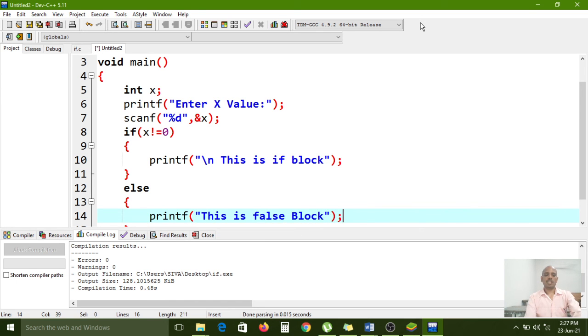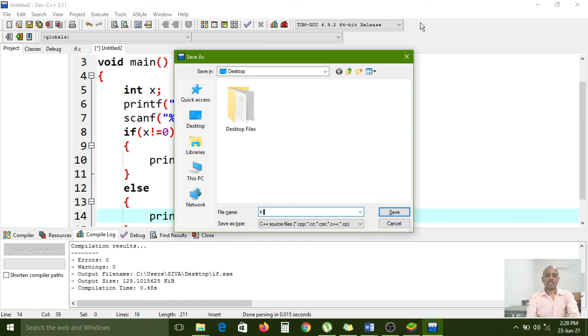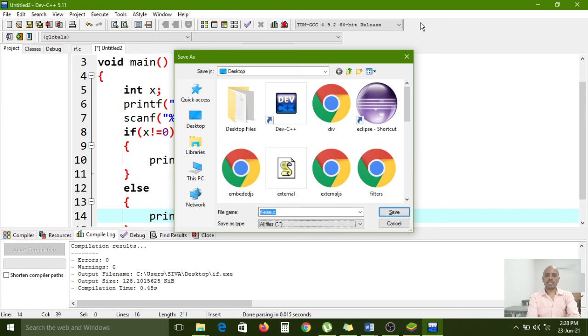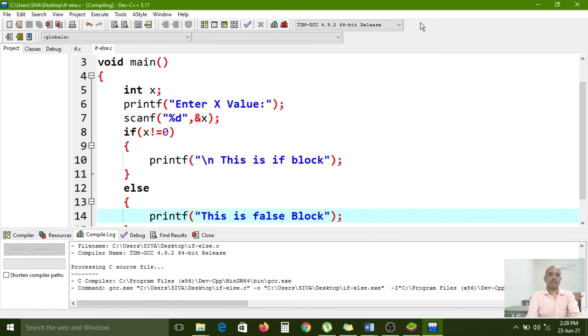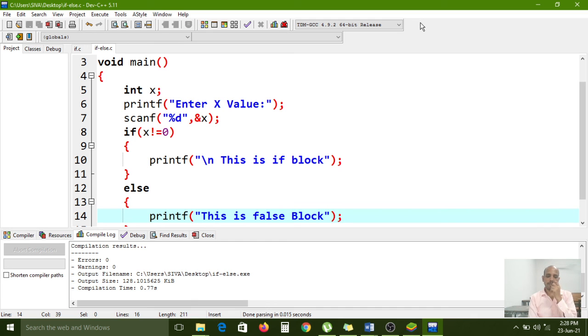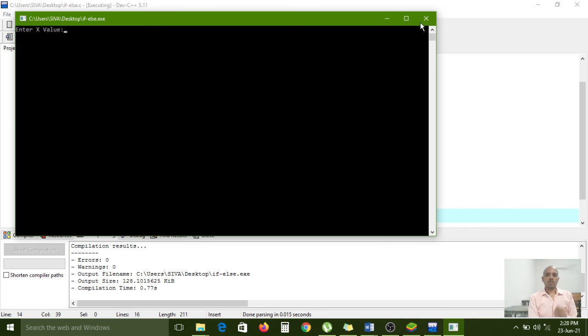Now I am saving this one as if else .c, the extension is .c, save as type is all files. Now I am compiling this by pressing the F9 key. Compilation successful. Now executing. All of you carefully observe what the console window is asking. It is asking, enter x value. Now I enter 5 as the value.